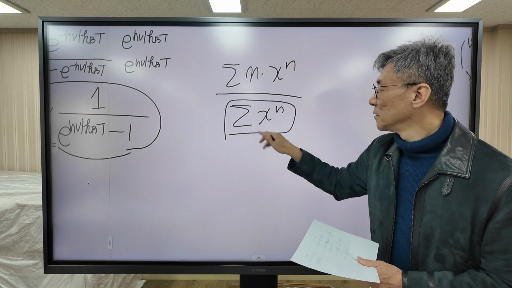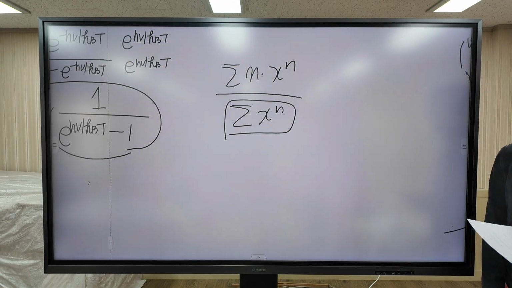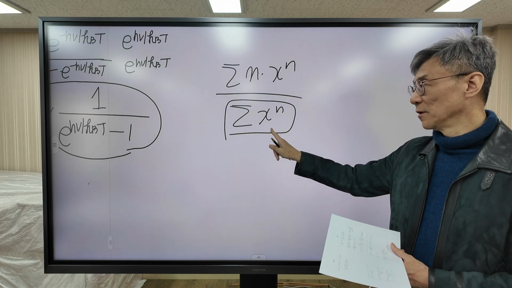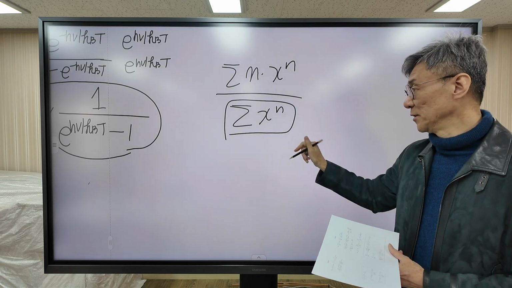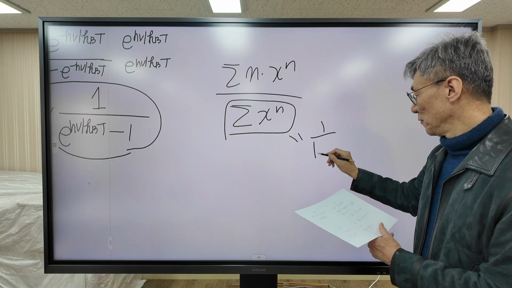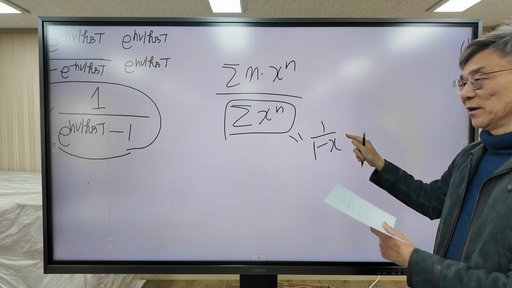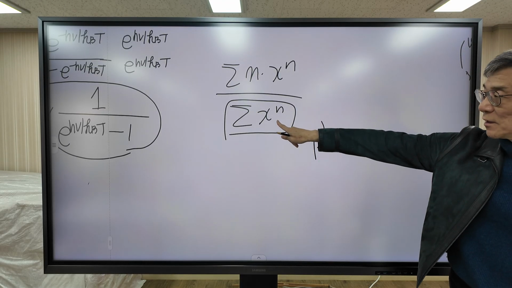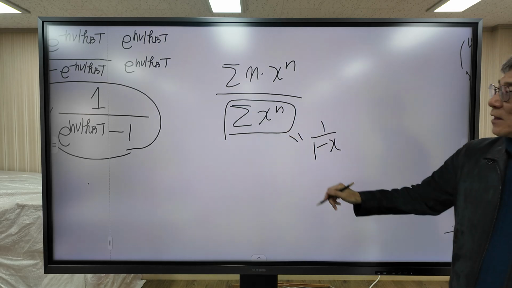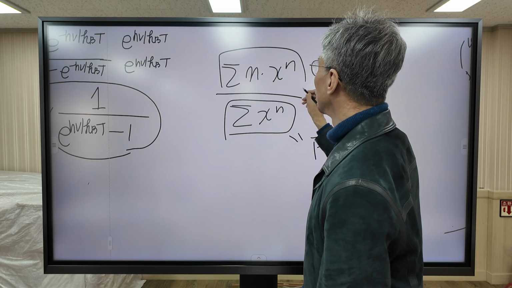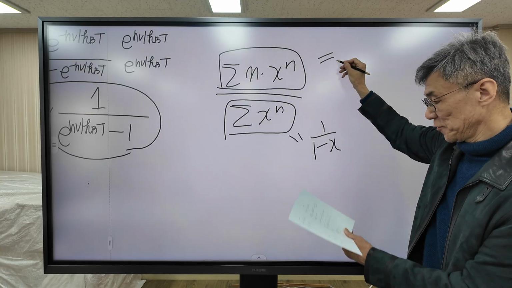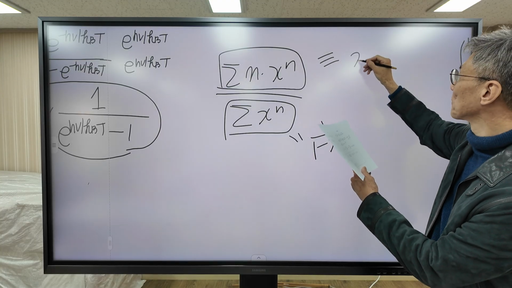This is a simple geometric series. You already know the result of the summation of this geometric series. It is equal to 1 over 1 minus x. It is a simple equation, right? Because this is a simple geometric series. Now I'm going to evaluate the numerator. Interestingly, this is equal to this one.